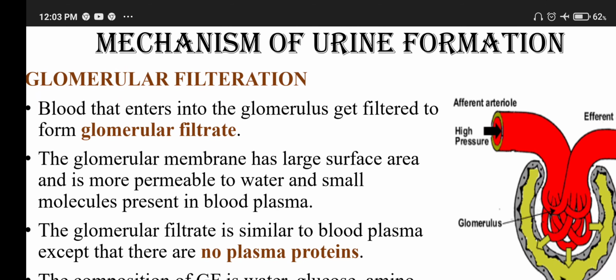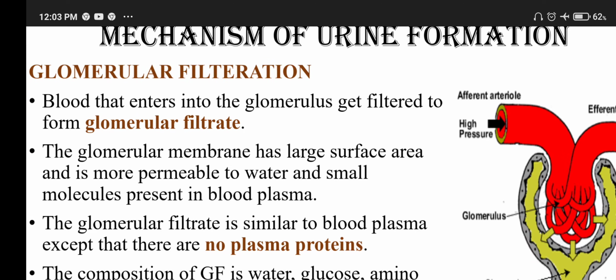Mechanism of urine formation. First step, glomerular filtration. Blood that enters the glomerulus gets filtered, and from the glomerulus forms the glomerular filtrate.